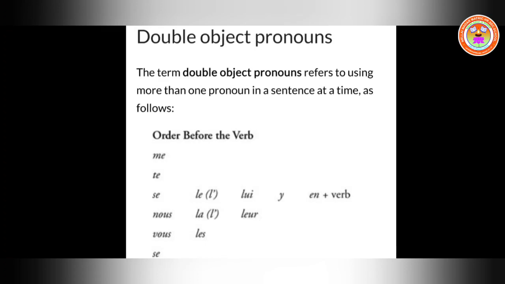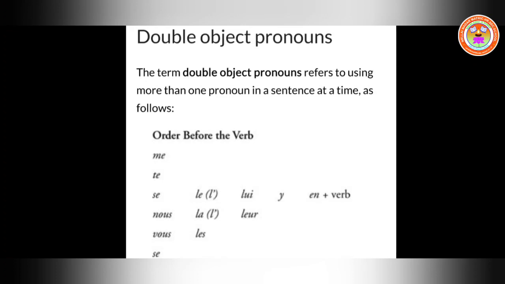If you are going to replace a reflexive pronoun and a direct object, then first should be the reflexive pronoun, then comes the direct object, le or la or les or l'. Then comes the indirect object, lui, leur. Then the pronoun of place, that is y. Then the pronoun of quantity, en, plus then the verb.